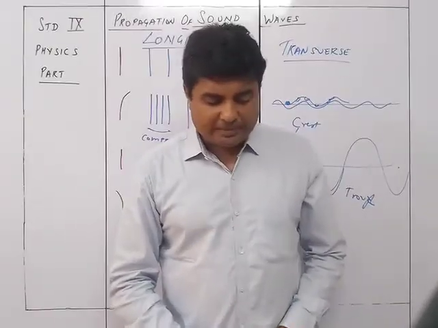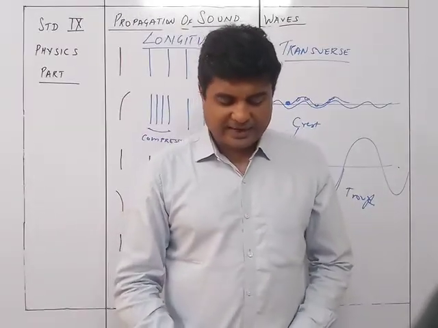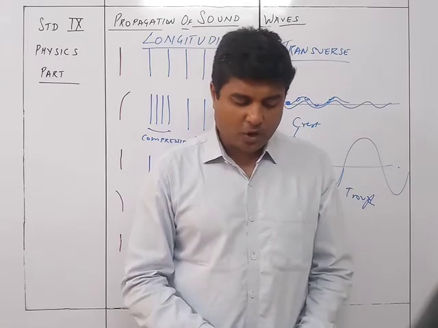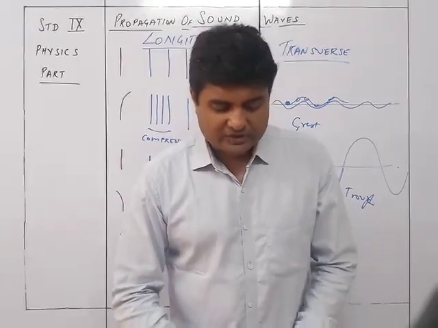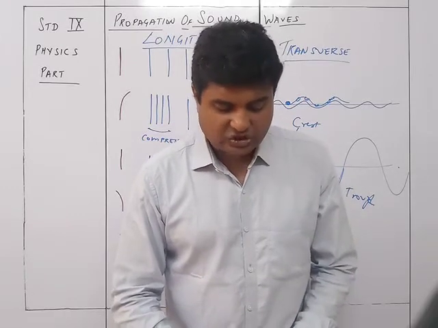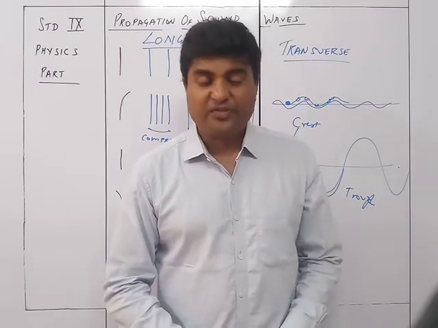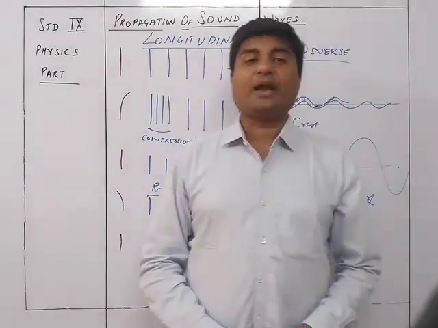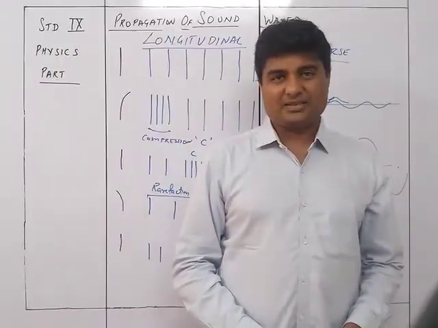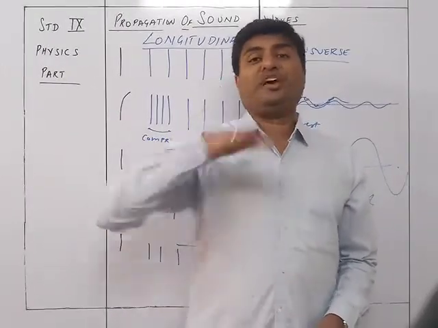The position of maximum upward displacement is called the crest, while the position of maximum downward displacement is called the trough. Transverse waves can only be produced in solids or on the surface of liquids. They cannot be produced inside liquids or gases. Okay, ये surface पे होता है.